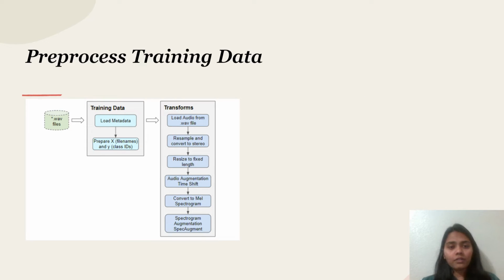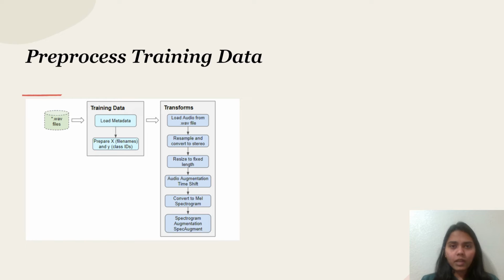We are now in the process of pre-processing the training data, so we transform the prepared file names in x and the class IDs in y. For that, we will load the audio from the .wav files which were extracted before. If we consider some of the audio files, some are double and some are single, meaning they have two sets of channels.